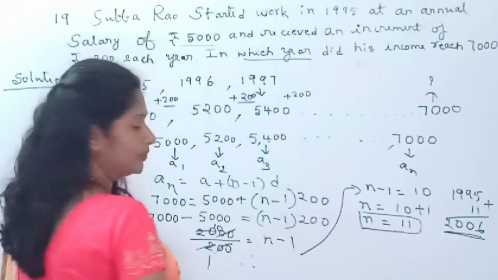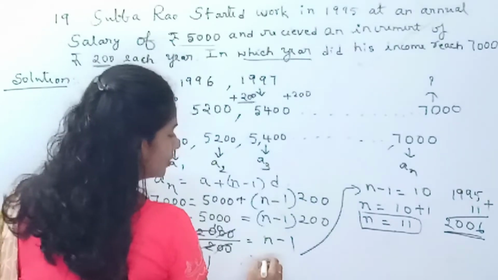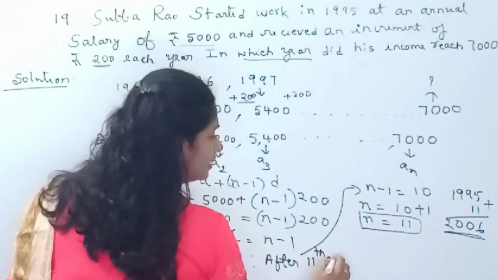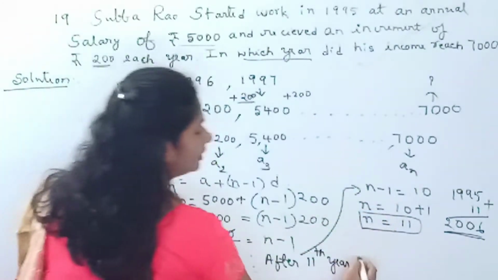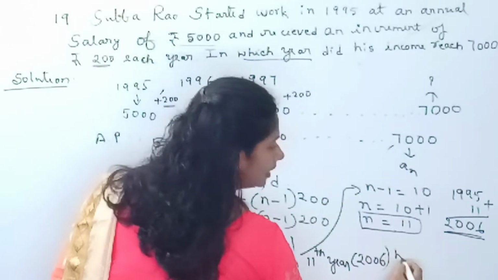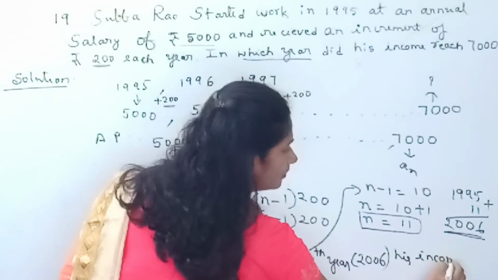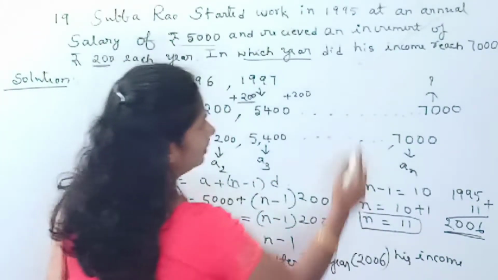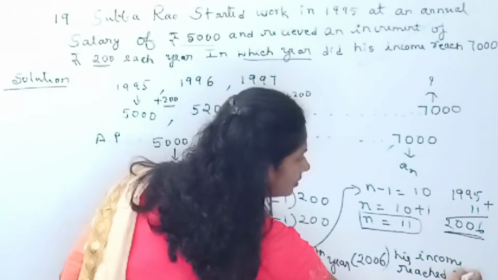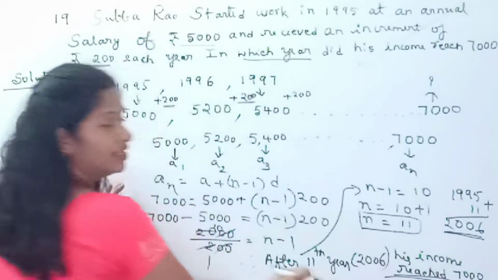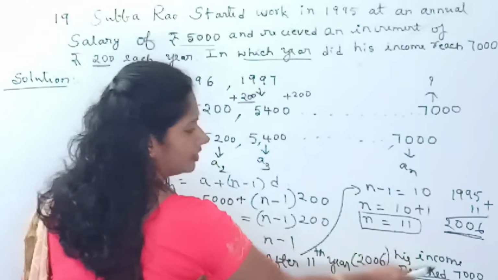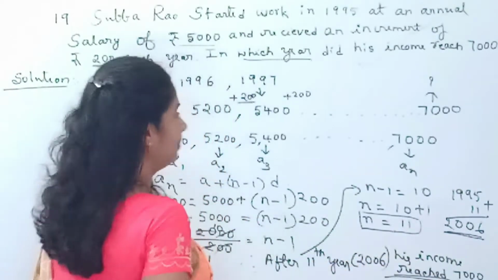So what is your conclusion, children? Therefore, write the conclusion. So in which year? After the 11th year, means in the year 2006, Subba Rao's income reached 7,000. So in the year 2006, his income reached 7,000 rupees.